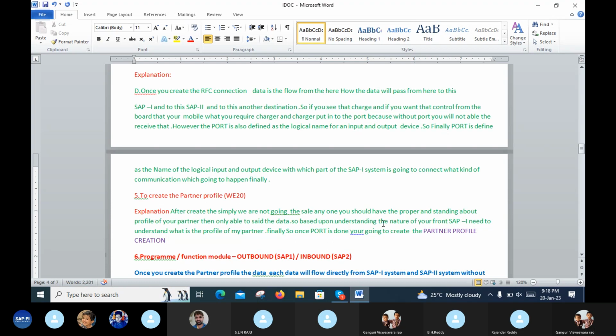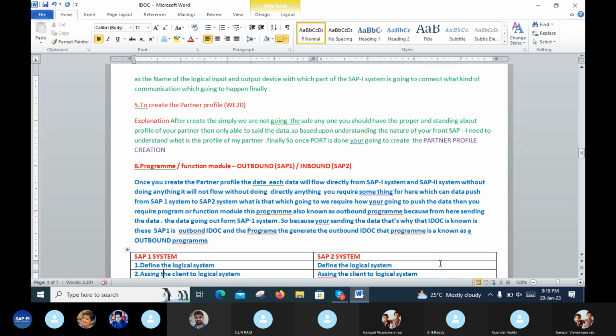Based on understanding the nature of your partner, what is the profile of my partner. Once the port is done, you create the partner profile, like customer or vendor.